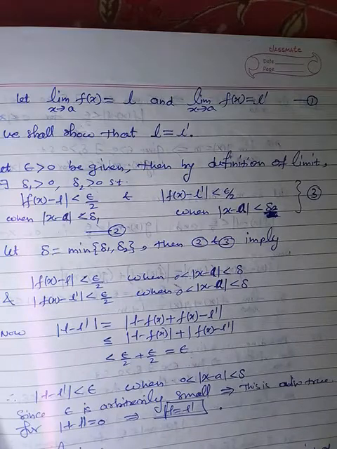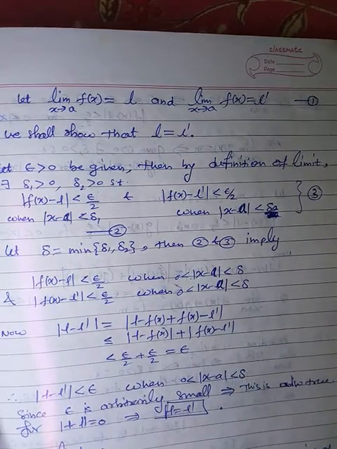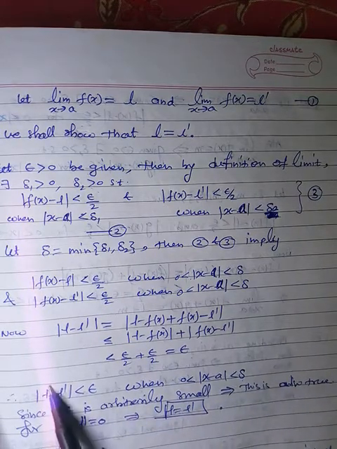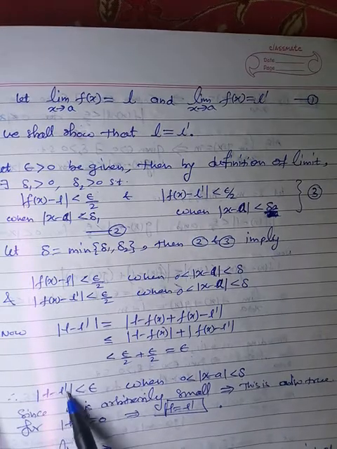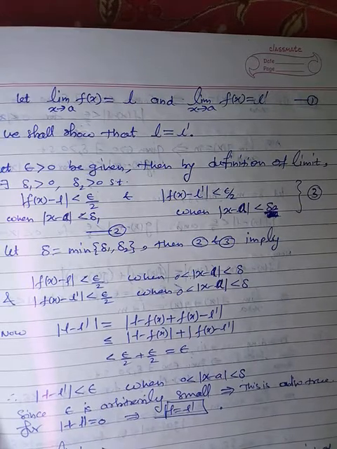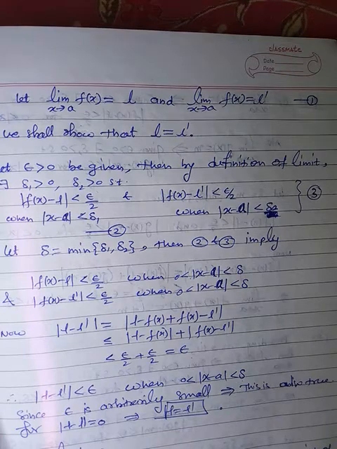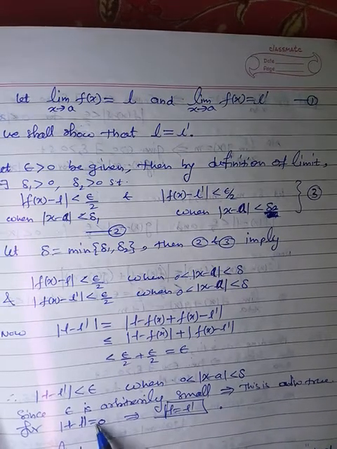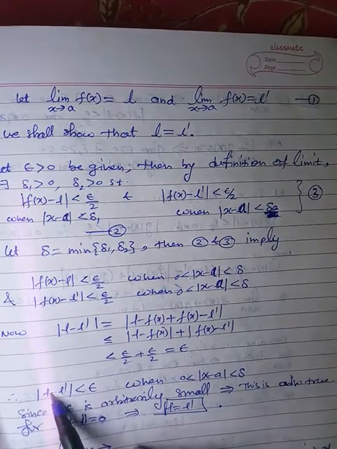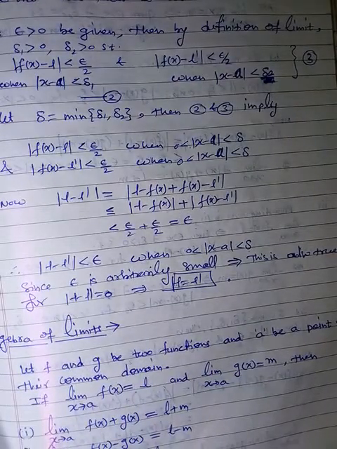Fine. So this condition holds for this quantity, and that is why this condition holds for this quantity. So you can assume that this is your f of x, this is your limit. So this is equal to this. So for arbitrary small epsilon, whatever be epsilon, because it will be true for all epsilon. So if you are selecting epsilon as 0, then again this will hold. So for 0, if we put it, L is equal to L dash. Or you can easily understand that L is equal to L dash, just like in limit. So this is the proof of this theorem.